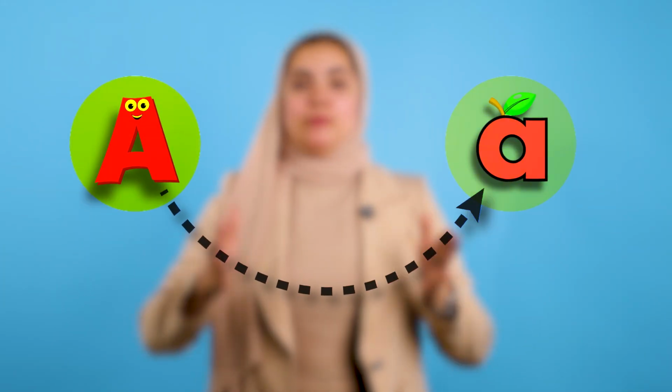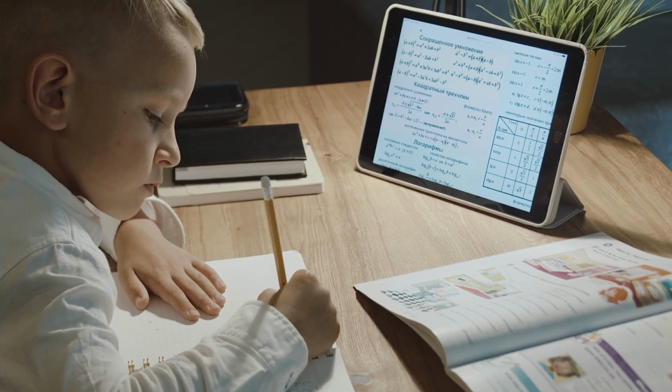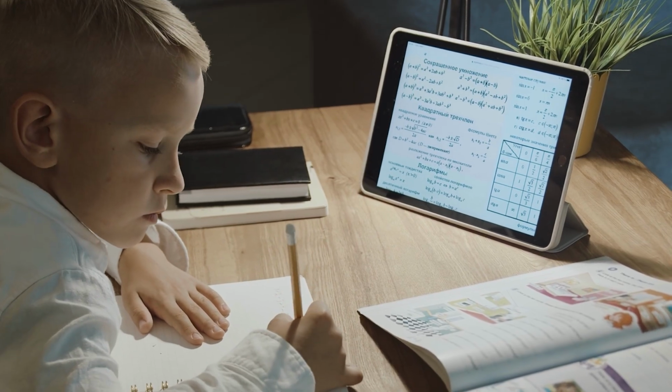Okay, we have here two cases, capital and small. Capital, small. And now let's try the sound A on the 4 lines. Okay, so how many lines do we have here? We have here 4 lines. 1, 2, 3, and 4.